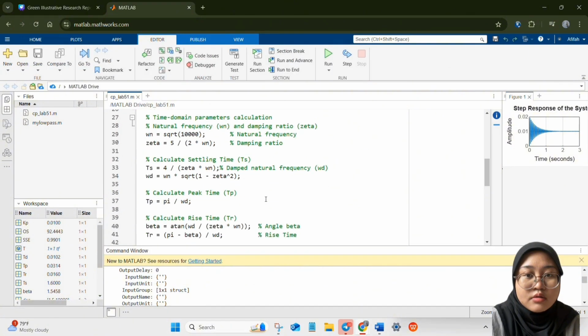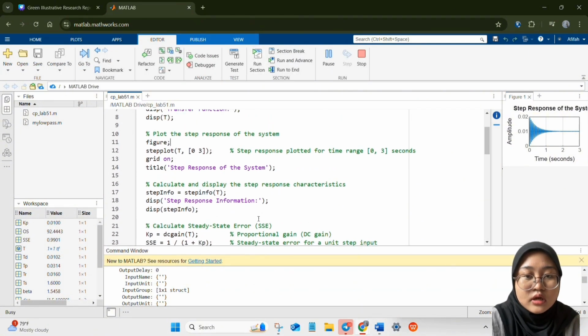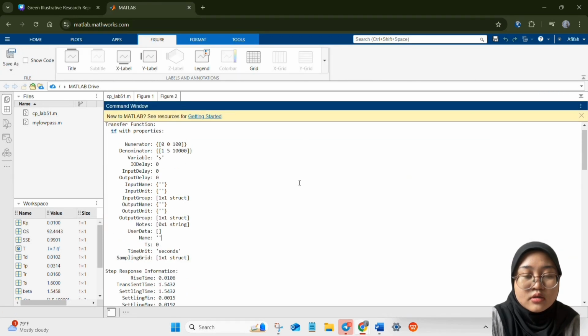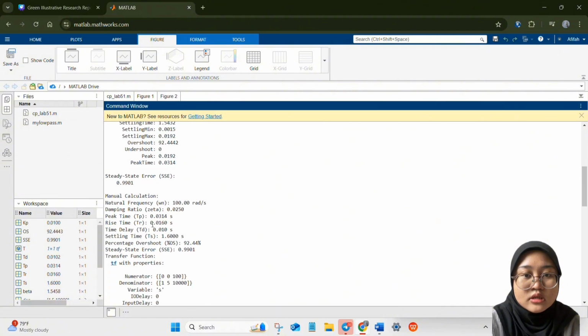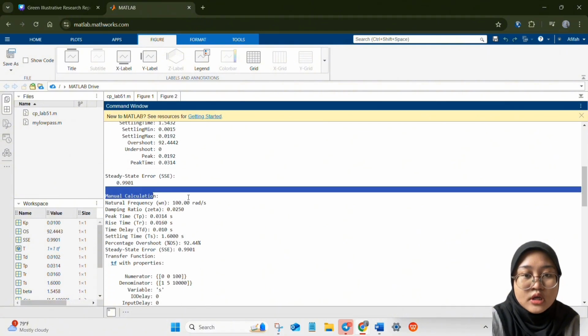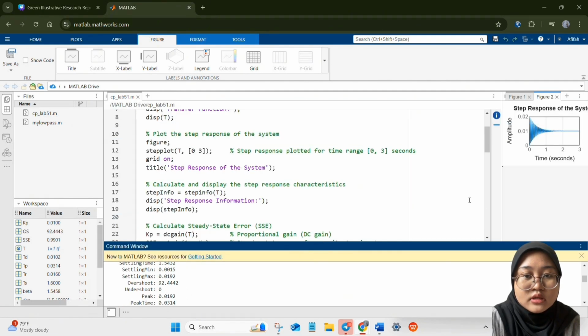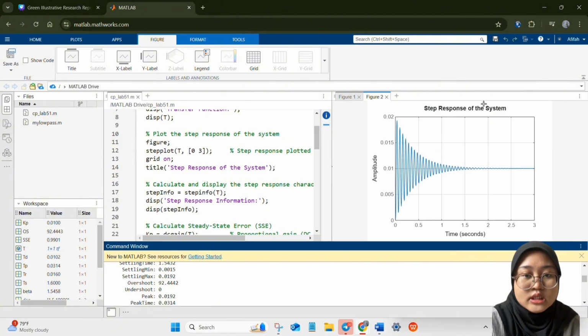Here is our program coding. Run the MATLAB and display the coding and the output at the command window. So the command window shows the transfer function properties, step response information and the manual calculation that I showed before in the time domain analysis of the plant. And then here, after we run the simulation, it displays the illustration wave after we plot the step response of the system within 3 seconds.